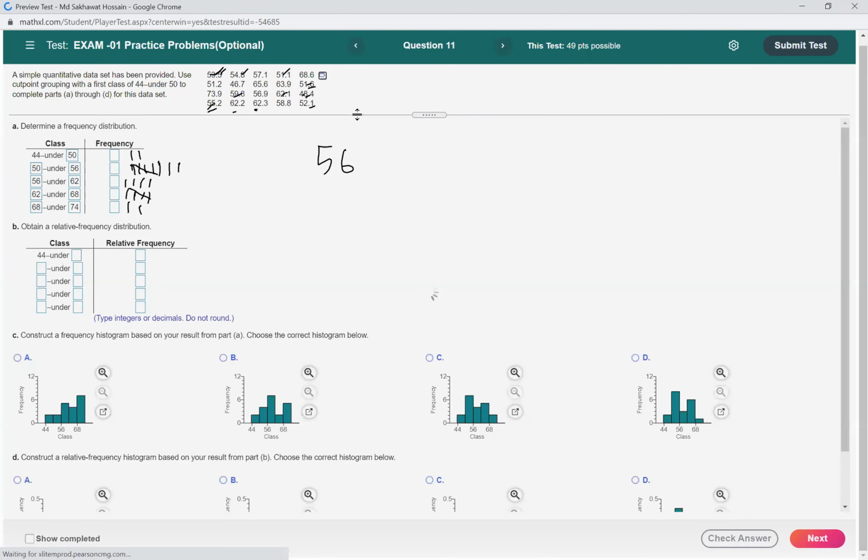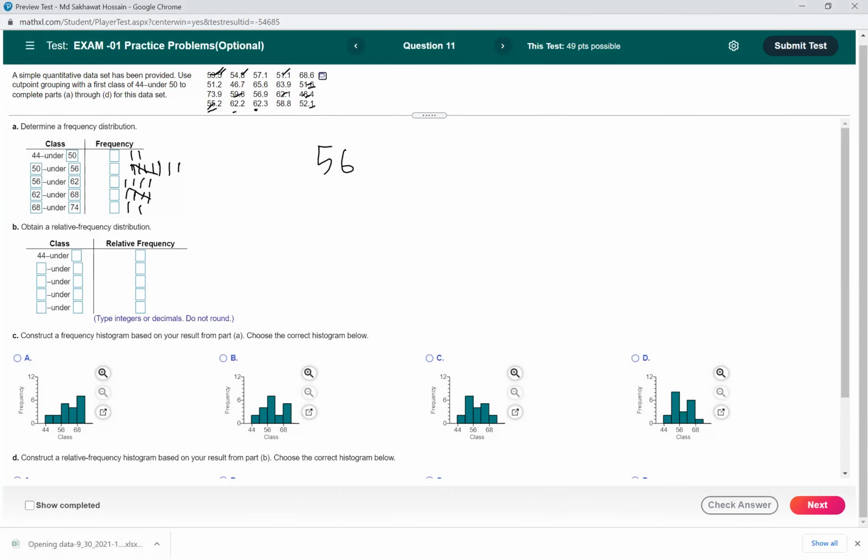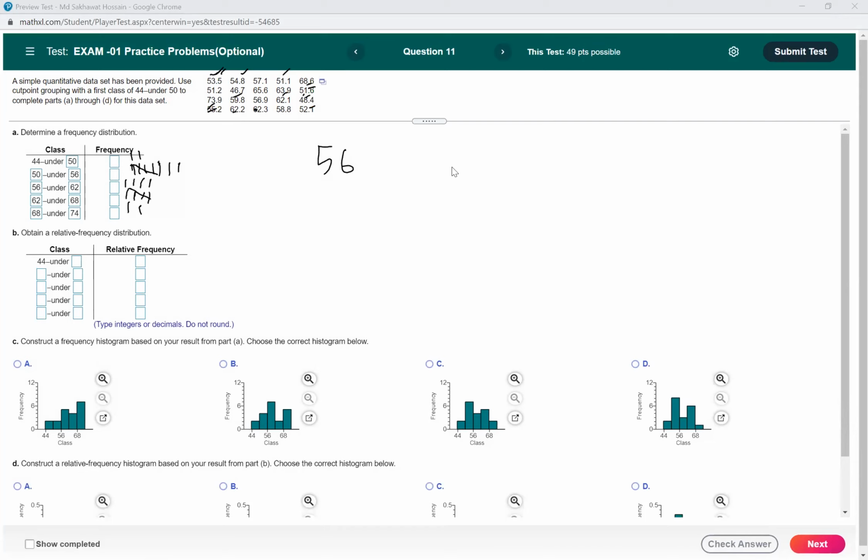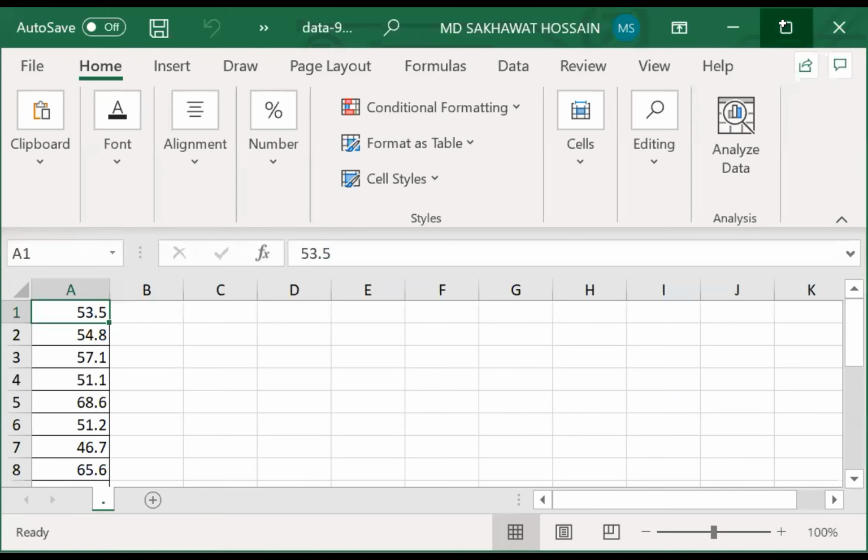That will help you actually. I can show you how to do that. So you will open this one. I need to share this one. Yes, you can open it in an Excel sheet.